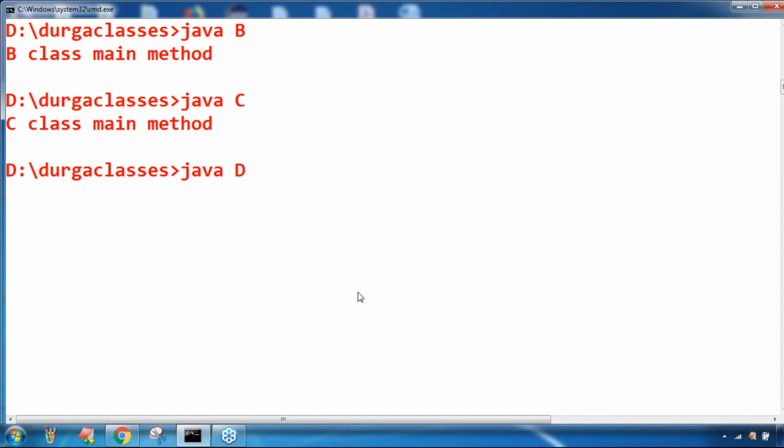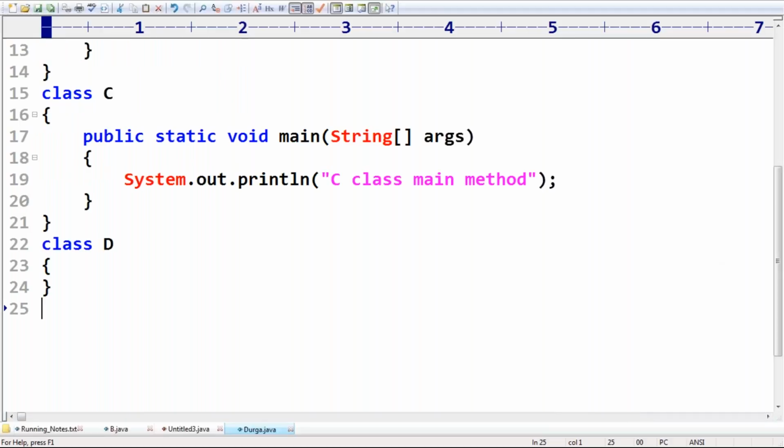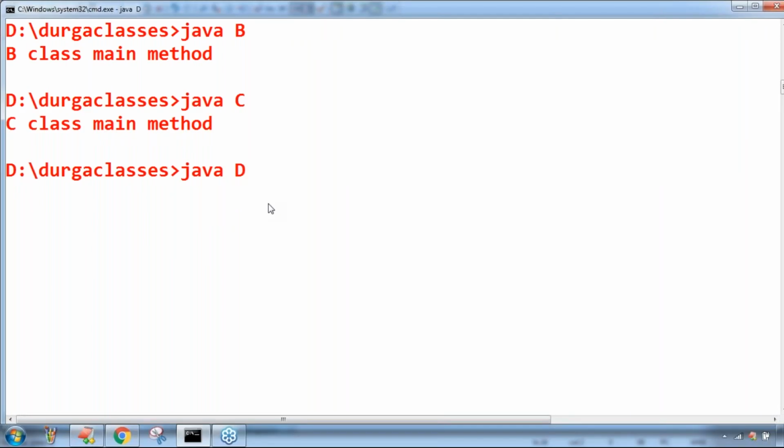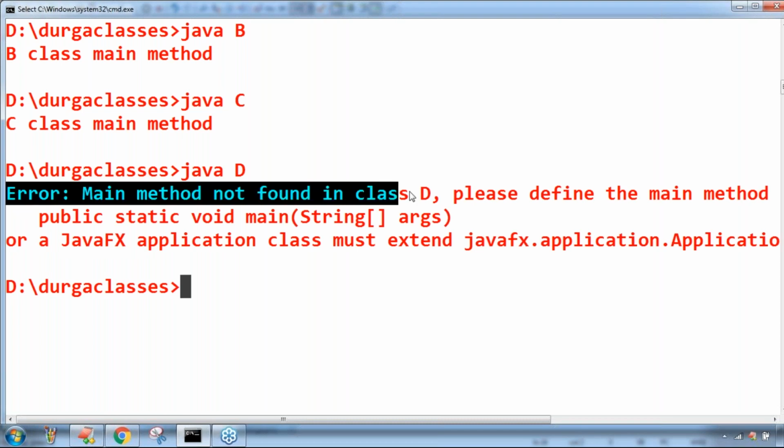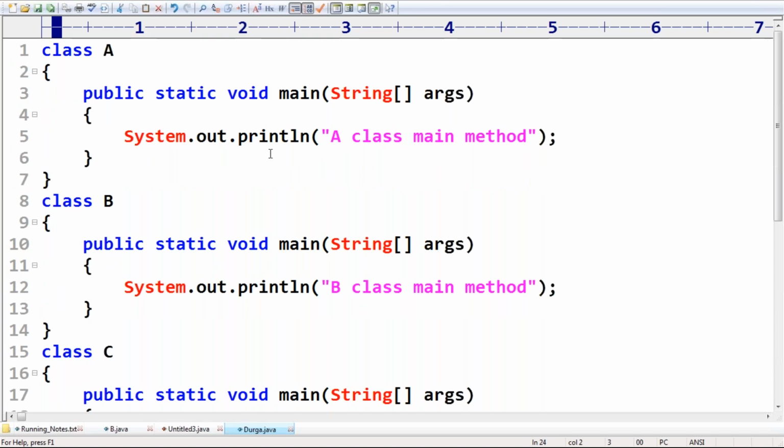Java D. Can you please tell, D class doesn't contain main method. D class doesn't contain main method, but still we are trying to execute. What will happen, sir? Now error: main method not found. Error: main method not found in class D. Please define main method as public static void main, something like this. Yes, friends. Are you in the position to understand, right? A Java program can contain any number of classes. Every class can contain main method. Whenever we are executing a class at runtime, that particular class main method will be executed.